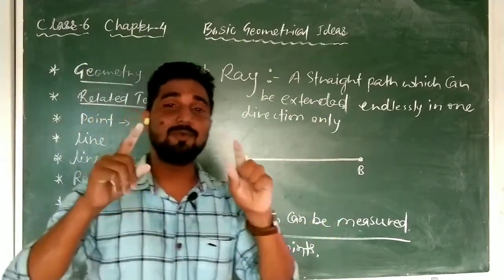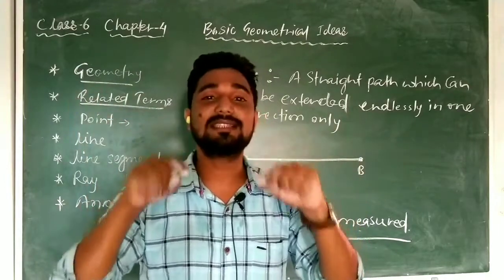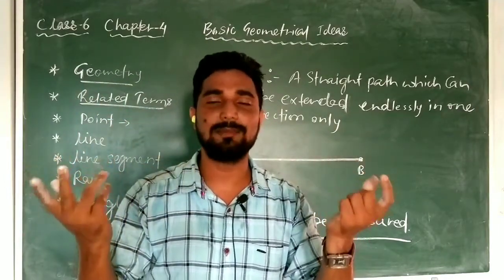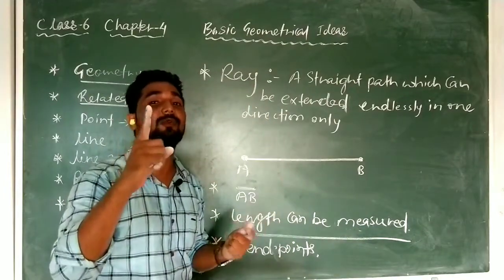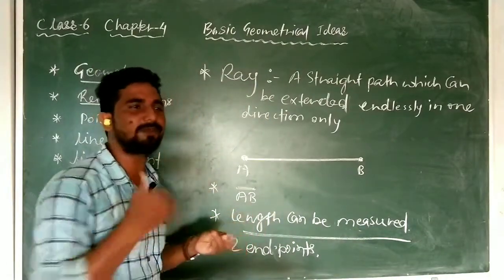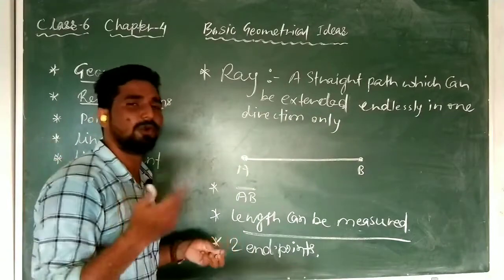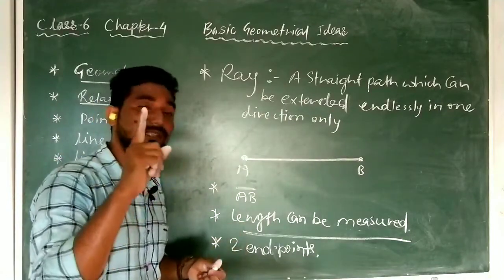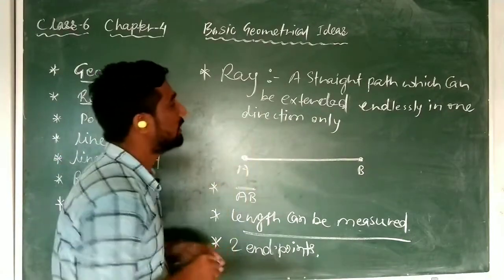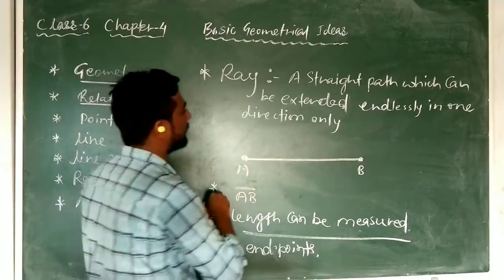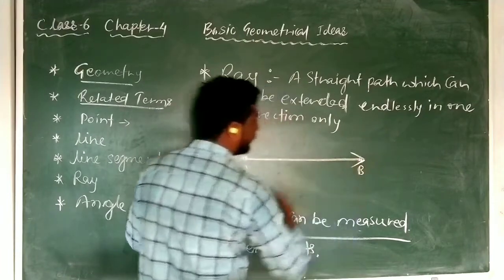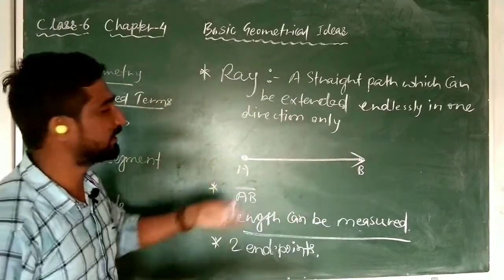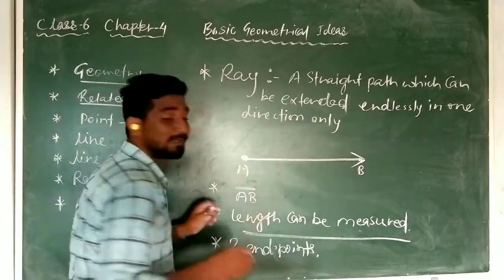So you see, line was in both the directions, line segment in no direction, and ray is what? In single one direction. In any direction, it is not fixed like this side or this side only. No, any side, but in any one side only. So a straight path which can be extended endlessly in one direction only. So you see, this is AB, and if I put here an arrow, now it became ray.